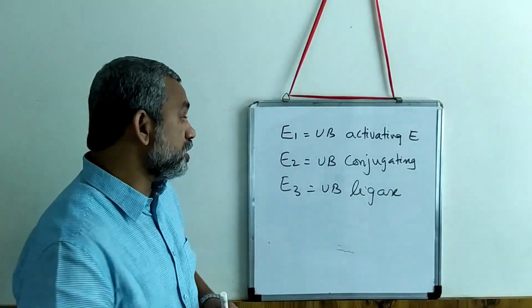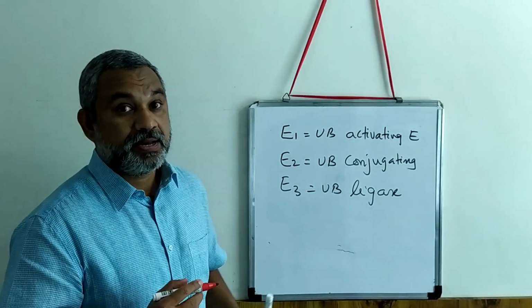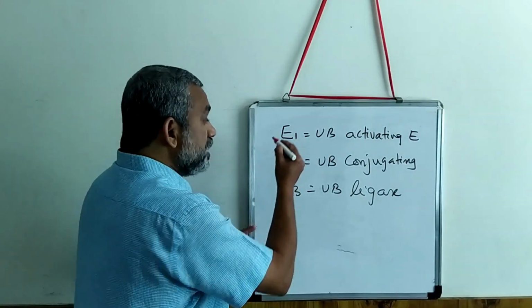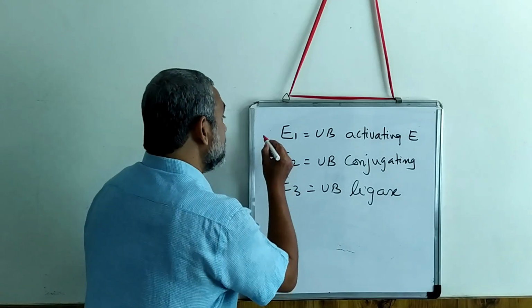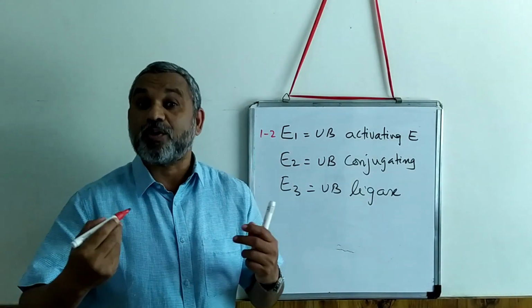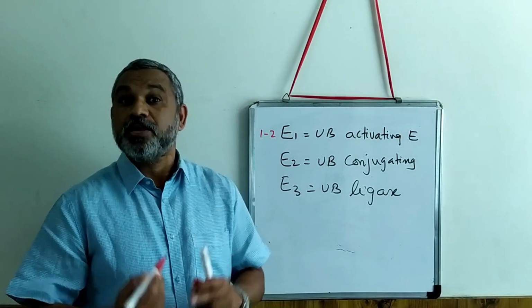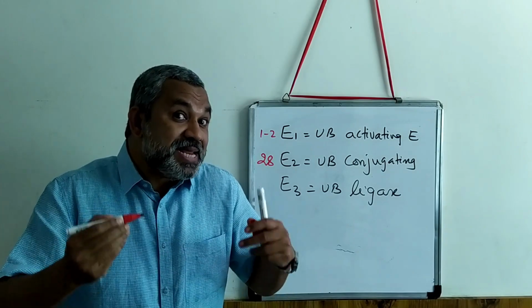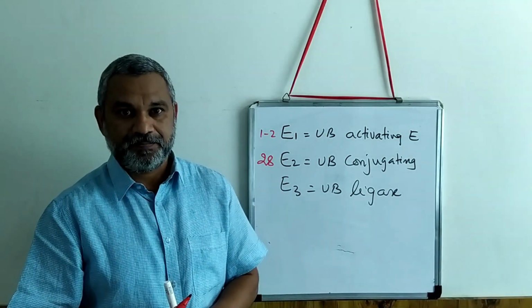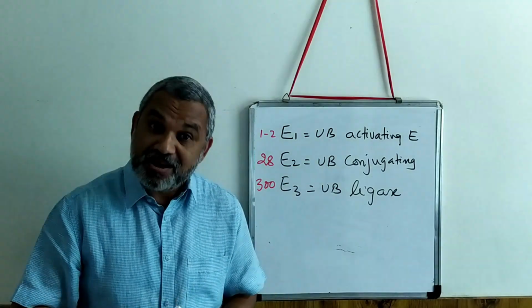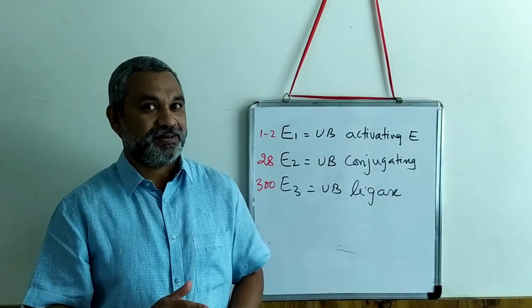What is also important for us to remember is, as research advances, you will see that for E1, 1 to 2 types have been identified. E2, in the mammalian system, about 28 types are identified. E3, in the mammalian system, about 300 are identified.